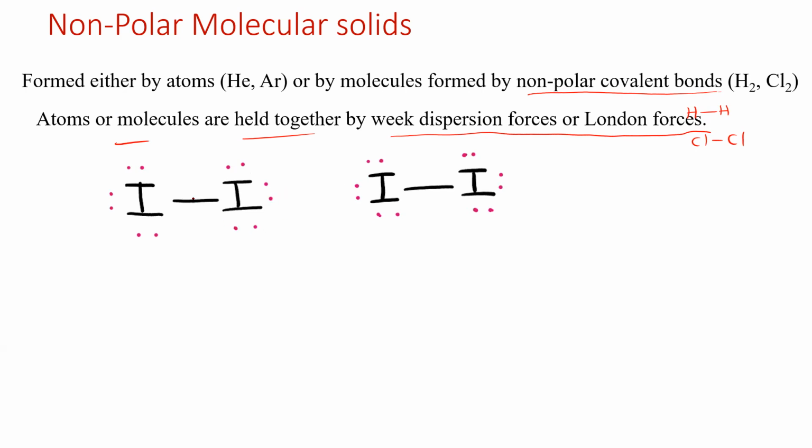Say, for example, I'm taking iodine. It's a solid, you know that. So, valence electrons, how many valence electrons does iodine have? What is the valence electron count of iodine?